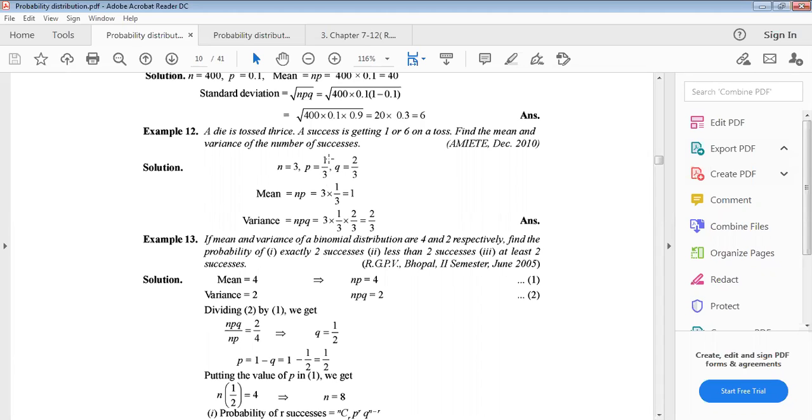2 by 6 means 1 by 3. Now q equals 1 minus p, which equals 2 by 3. So mean equals np, just putting these values, and variance is npq. This one. Clear? Clear, everybody?